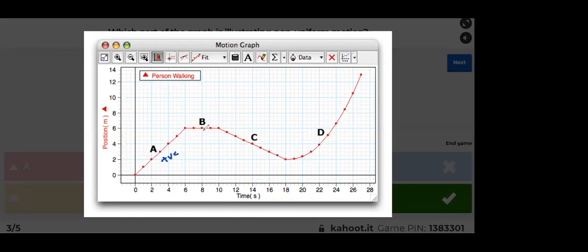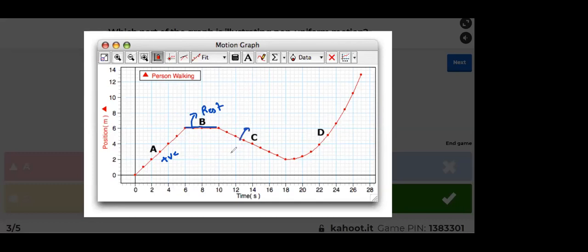What's the meaning of B, guys? B has zero slope, which means it is not moving. It means it is at rest. Because position is not changing. Even though the time is changing, position is not changing. So it is at rest, right?